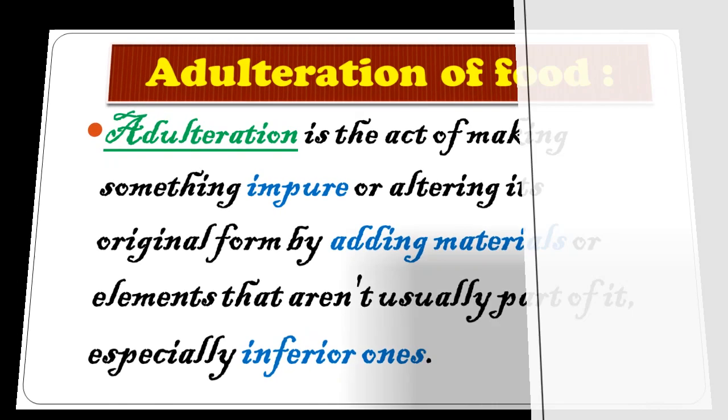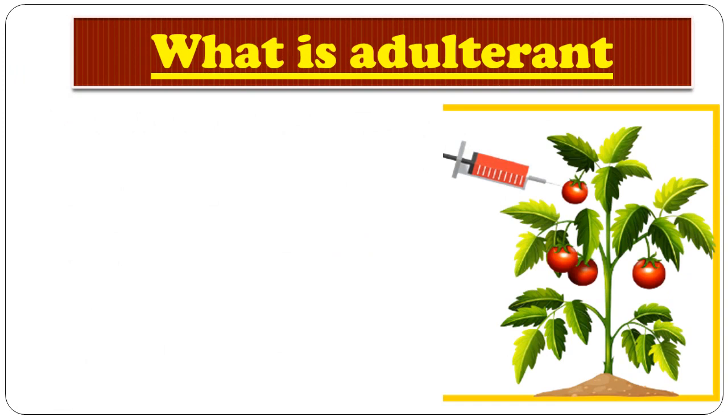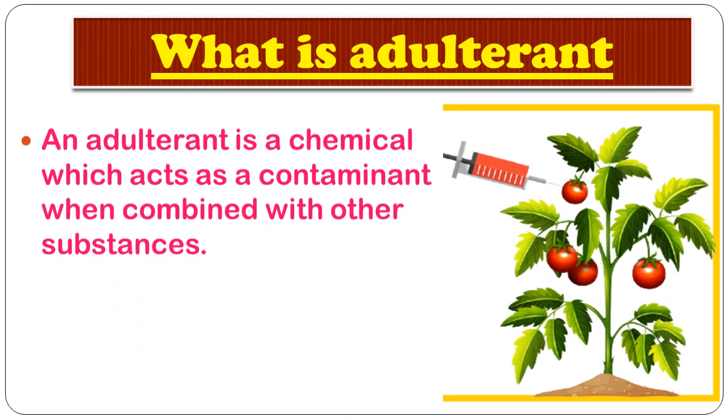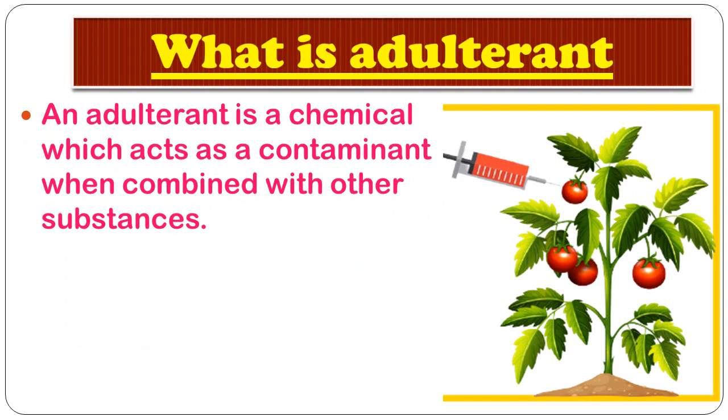Okay, so let's see what an adulterant is. For making impure food or an impure substance, an adulterant is added to the pure form of a food. So an adulterant is a chemical which acts as a contaminant when combined with another substance. That means when we add an adulterant to some kind of fruit, like on the screen you can observe a tomato that has been injected with some kind of adulterant. It is a chemical which is added to the food.